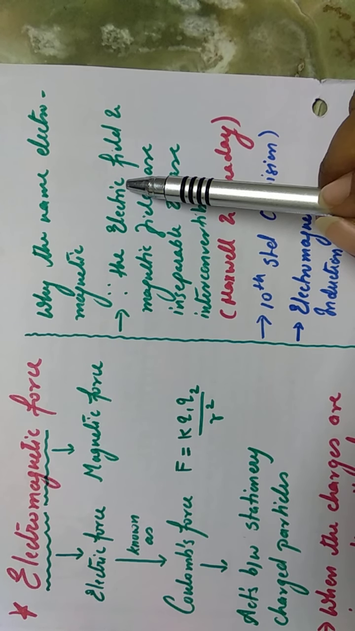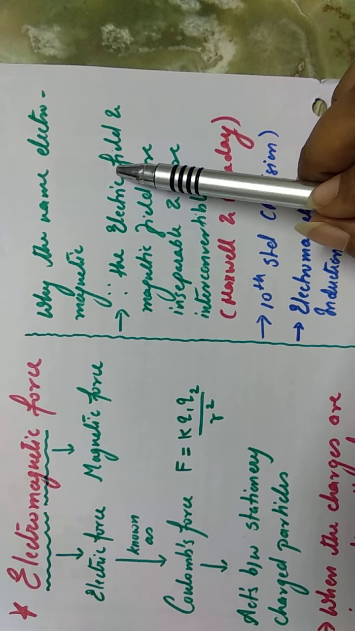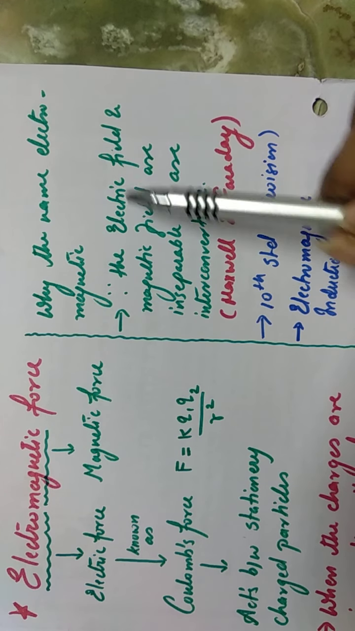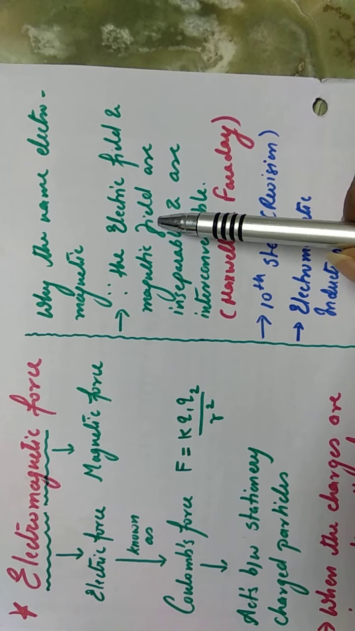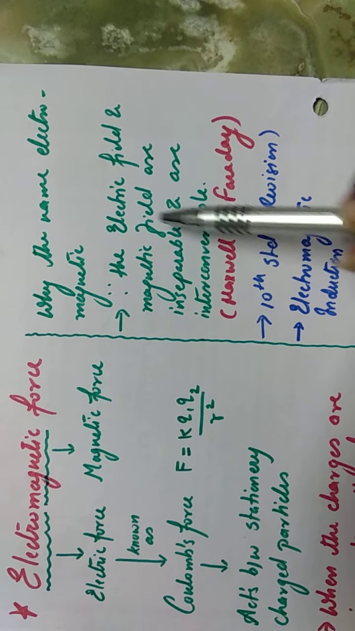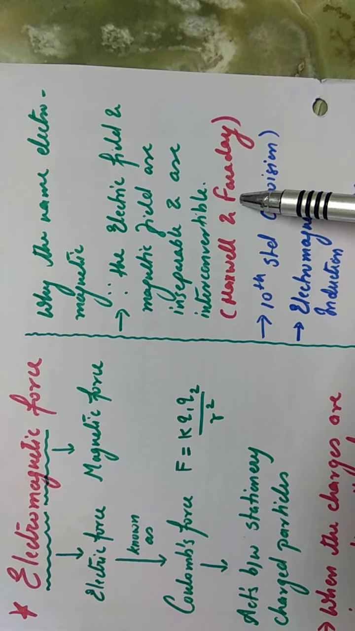So this process continues. Electric field will produce magnetic field, and in turn magnetic field will produce electric field. So they are not separable. You cannot separate them. They are interconvertible. So whenever you have a charged particle and it is in motion, then it will be surrounded by an electric field as well as a magnetic field, and the combined force which the charged particle feels is known as electromagnetic force. This concept was given by Maxwell and Faraday, and you are going to study this in detail in 12th standard, so we are not going to discuss it just now.